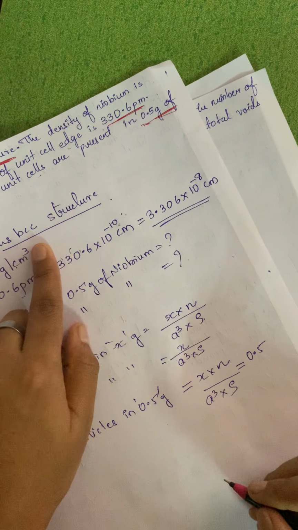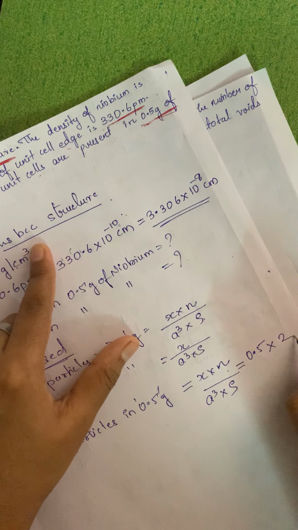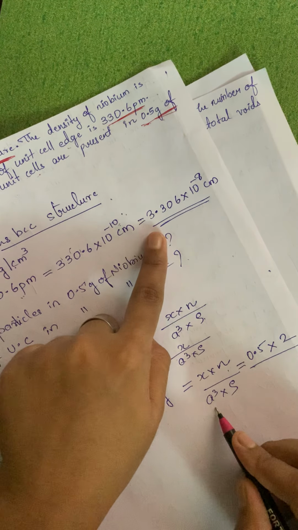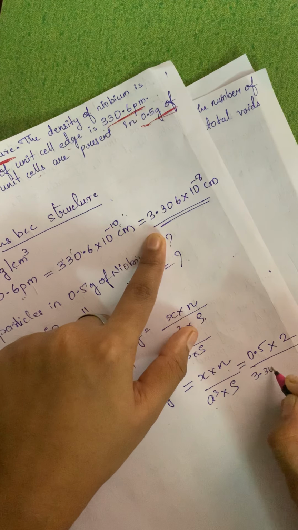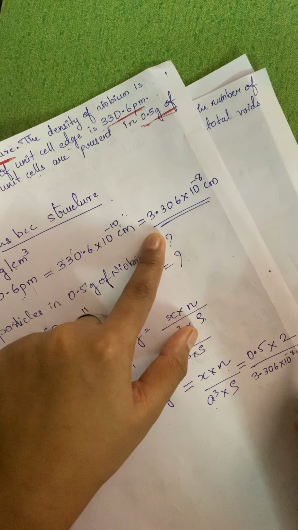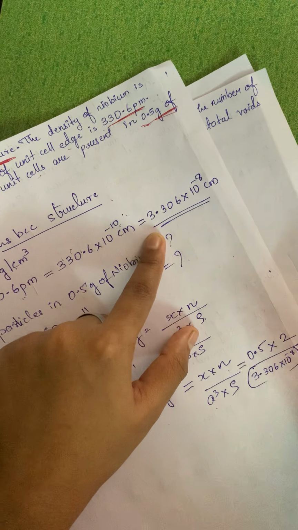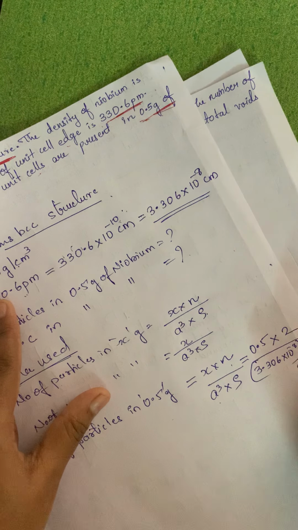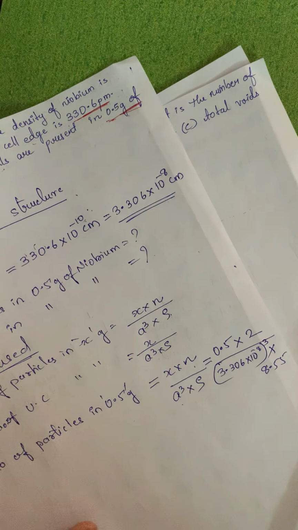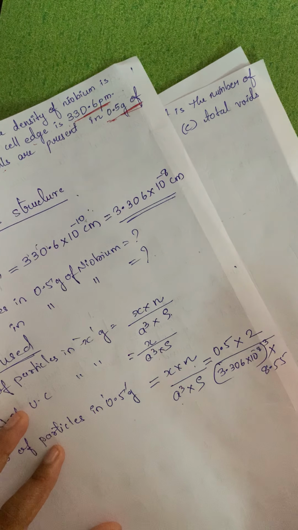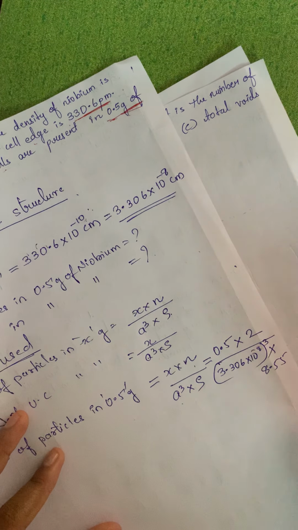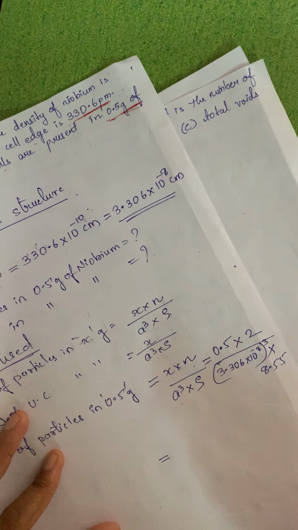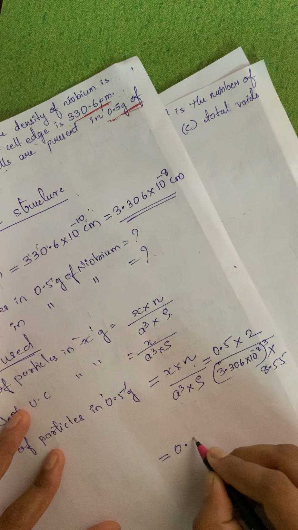Now since it is a BCC structure, n is equal to 2, upon a. What is a? a is nothing but edge length, so it is 3.306 into 10 raised to minus 8 the whole cube, into what is the density over here? Density is 8.55. Okay, fine. Any problem over here? Now you will directly apply the formula, you will just solve, and we'll get a value as